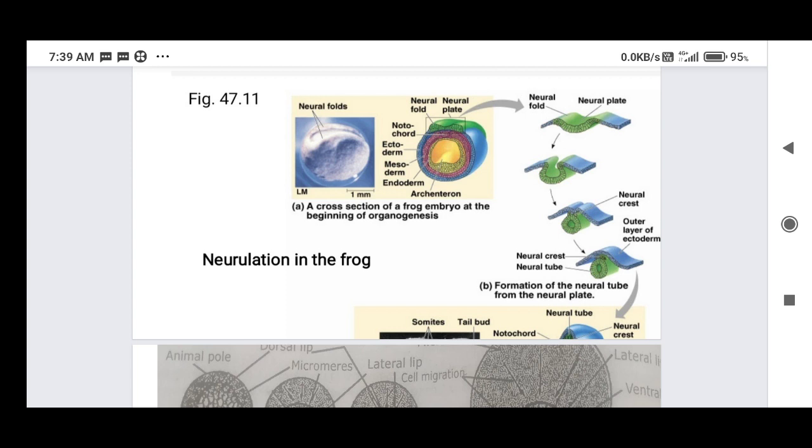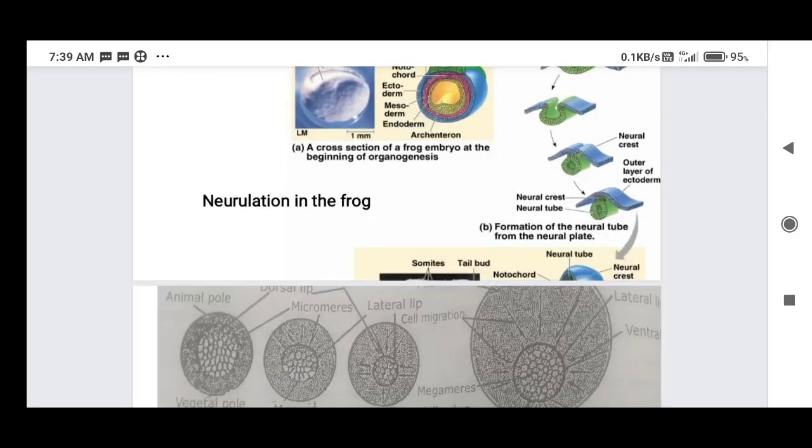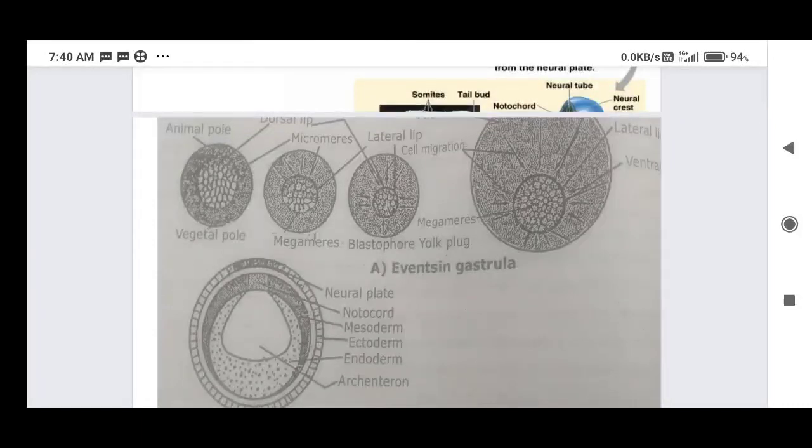Especially some special cells show migration. Those cells are called neural crest cells. So the neural crest cells are formed, and the neural tube is formed. In this neural tube, the anterior side will convert into the brain, and the posterior side will develop into what we call the vertebrate hollow tubular nerve cord.